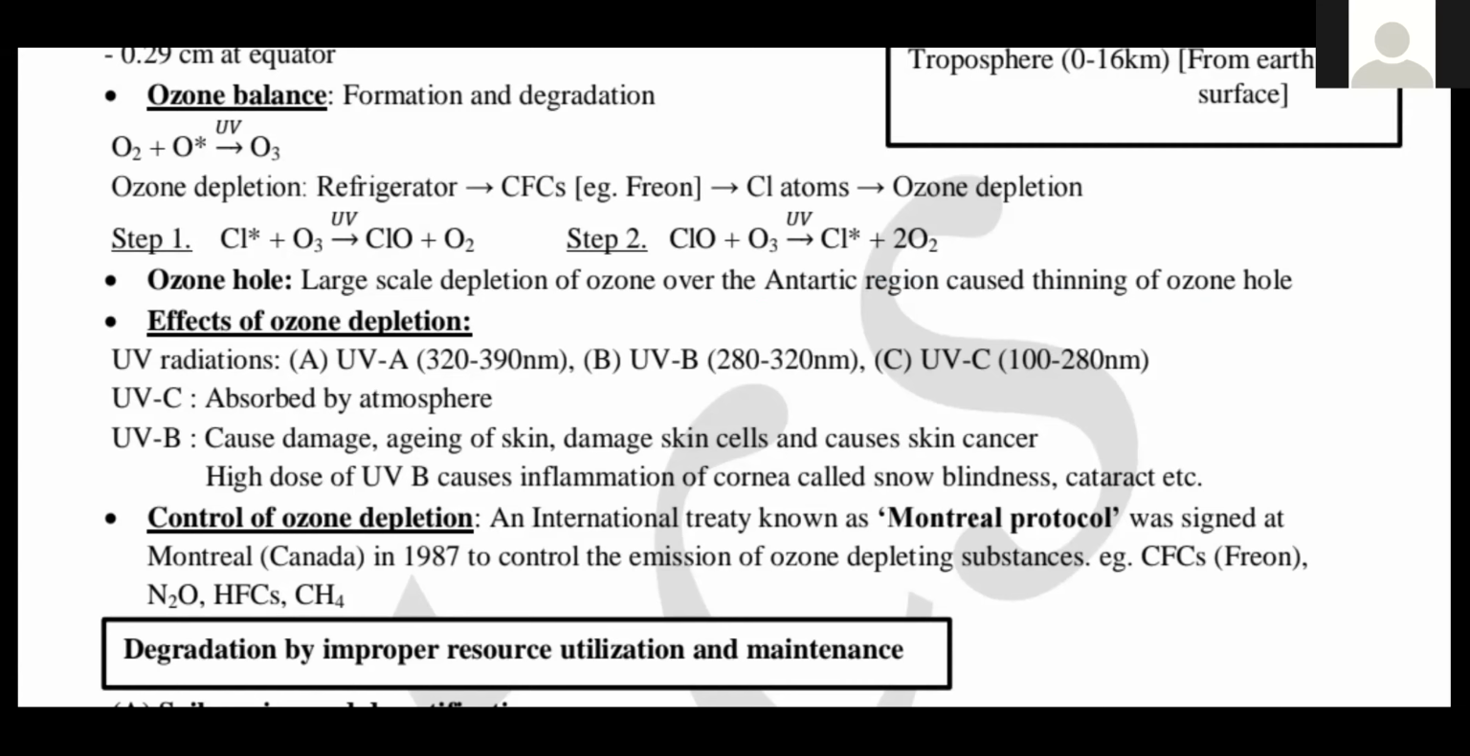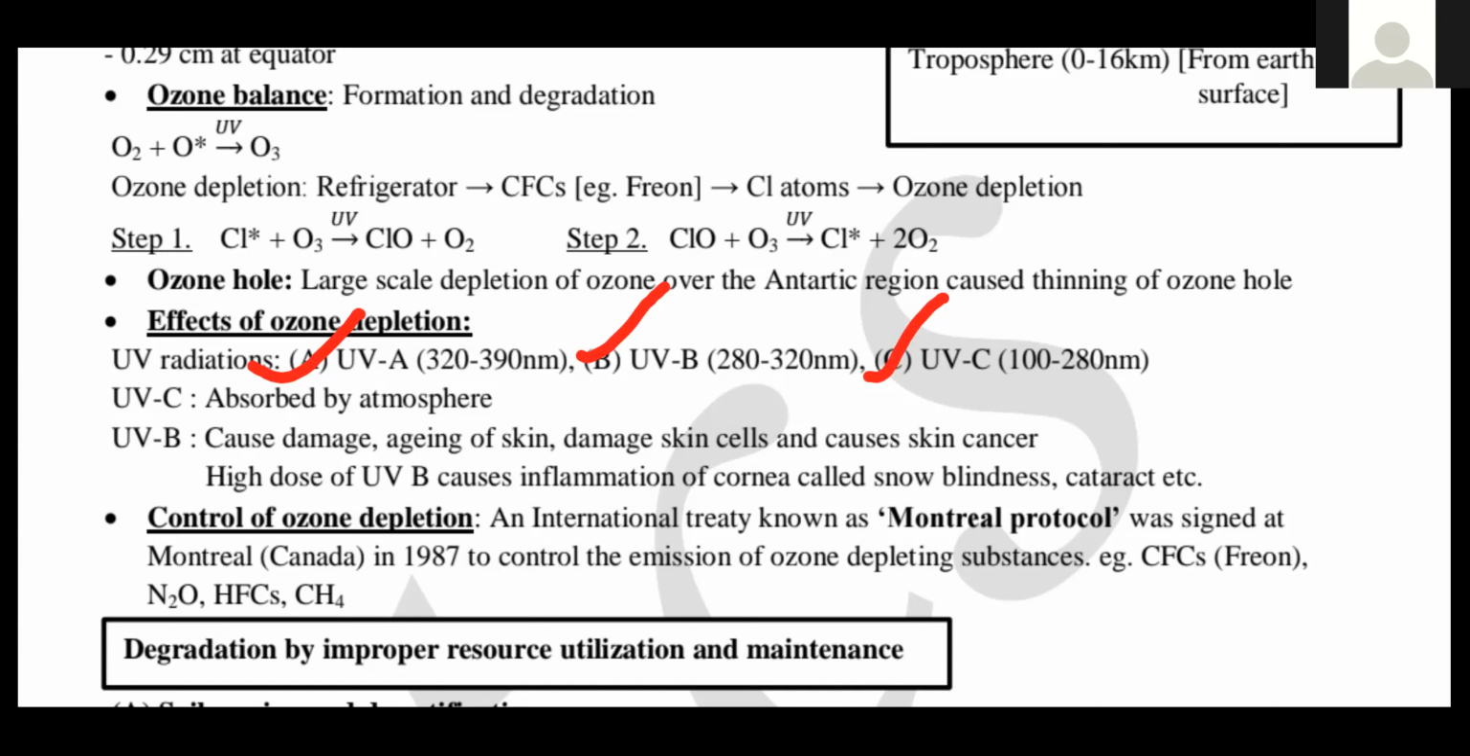Next, UV radiations. Okay, some information regarding the UV radiations. Basically, three types of UV radiations are there: UVA, UVB, and UVC. UVA wavelength is 320 to 390 nanometer, UVB is 280 to 320 nanometer, and UVC is 100 to 280 nanometer. Generally, the longer UV wavelengths are not as harmful compared to the shorter wavelengths of UV radiation.